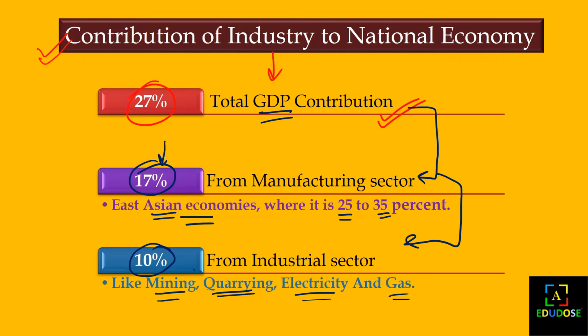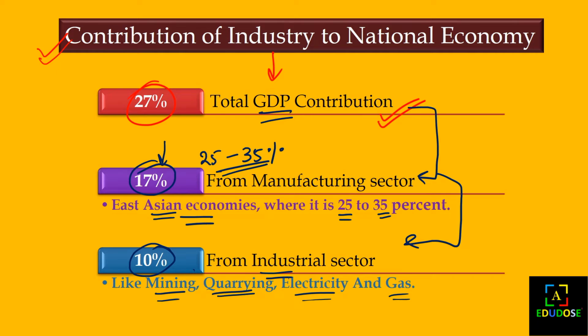So you can see that they are much more prosperous countries than India, with a 25 to 35% GDP contribution from the manufacturing sector only. If the industrial sector also adds up to their manufacturing sector, how much GDP contribution will they make to the national economy?